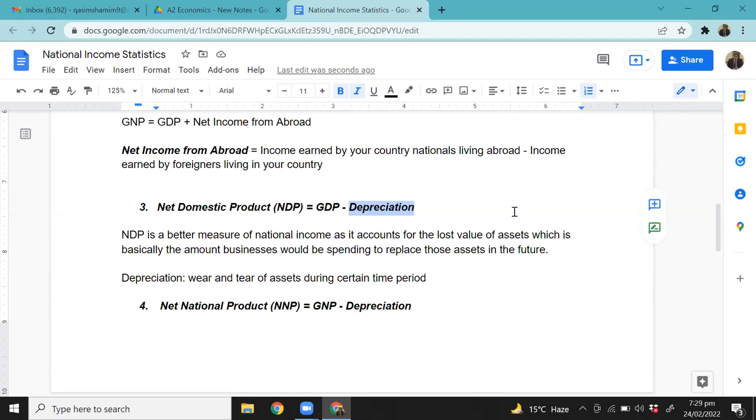Are you following? Okay, now think about this. So why are we subtracting depreciation? And the first thing you might be asking yourself, if you haven't come across this word before, is what's depreciation? So depreciation is the wear and tear of assets.